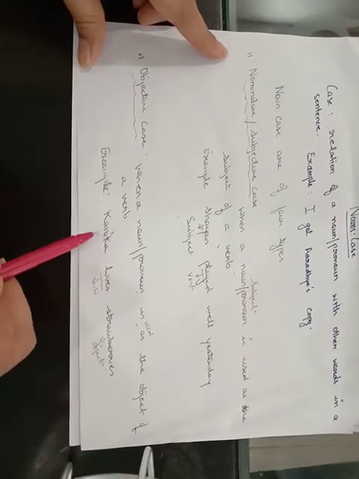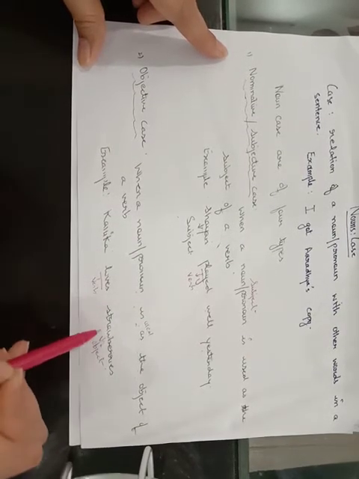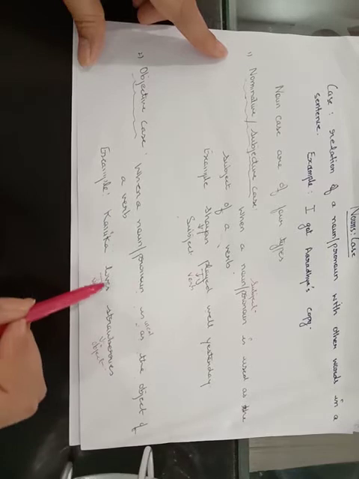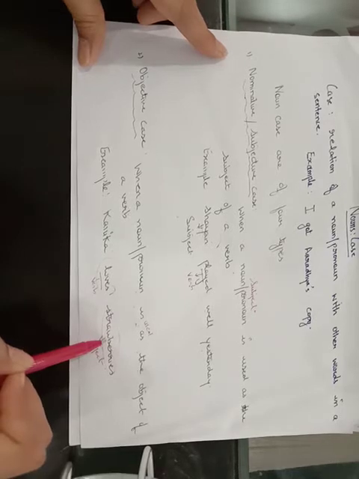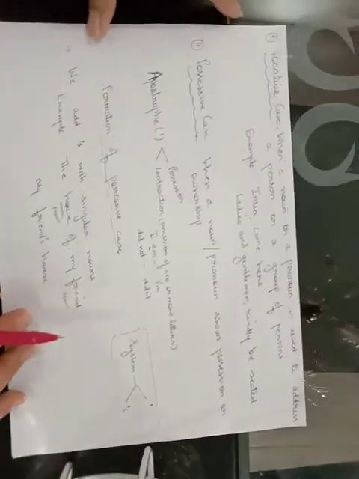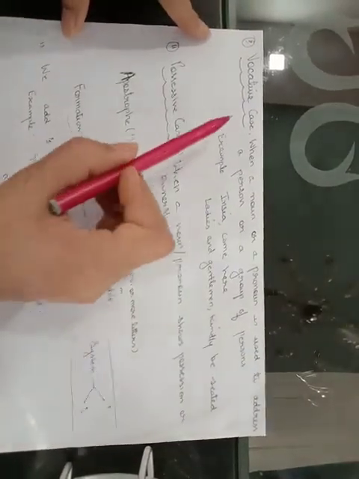For example, Kanika loves strawberries. What is the verb here? Loves, right? And strawberries is your object. Is it clear? So this is called objective case. Now see,